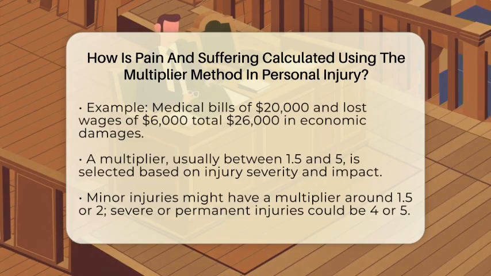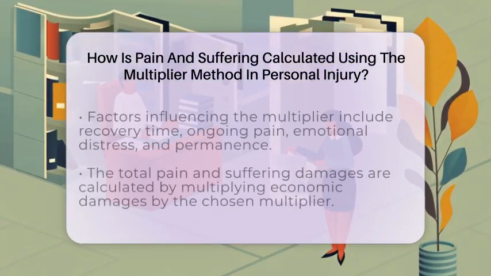This number usually ranges from 1.5 to 5. The multiplier is based on how serious your injury is and how much it impacts your life. If your injury is minor, like a sprain or small fracture, the multiplier might be around 1.5 or 2. But if your injury is severe or permanent, the multiplier could be as high as 4 or 5. Factors that influence this choice include how long it takes to recover, ongoing pain, emotional distress, and whether the injury causes permanent damage. Once the multiplier is selected, you multiply your total economic damages by that number.